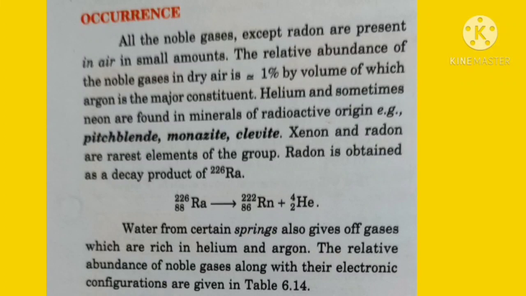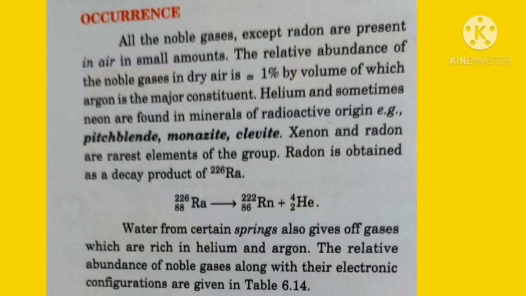They are also known as the rare gases because their abundance in the atmosphere is very less. So now we'll study the occurrence of these gases. All the noble gases except radon are present in air in small amounts. The relative abundance of noble gases in dry air is about 1% by volume, of which argon is the major constituent.